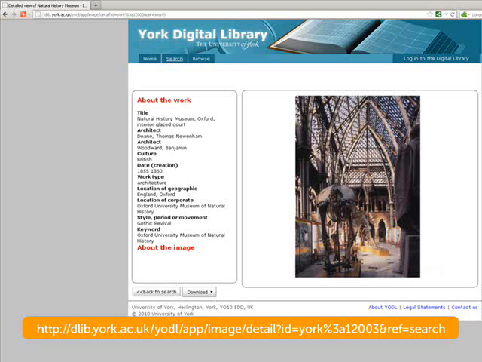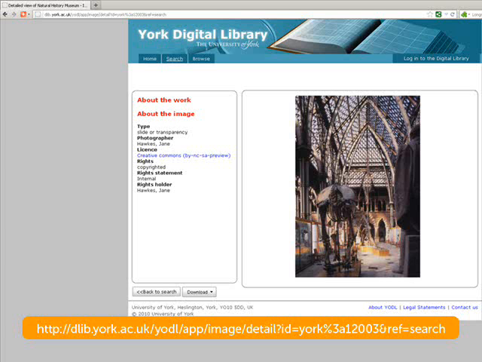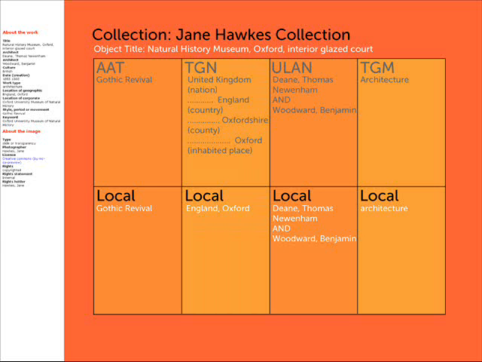The third and final record I looked at was one from the Jane Hawks collection. More VRA Core elements are listed in this record than in the one from the RISD public collection. Again, I followed the same process of checking terms used for element attributes against terms available in the controlled vocabularies. And again, I found that controlled vocabularies seem to have been consulted for terms in the metadata record, but that terms don't always match the preferred terms listed in the controlled vocabularies, and that local modifications appear to have been made to terms. For this record, the ULAN's preferred style of inverting artist names, with the family name coming first and the given names following, has been strictly followed.